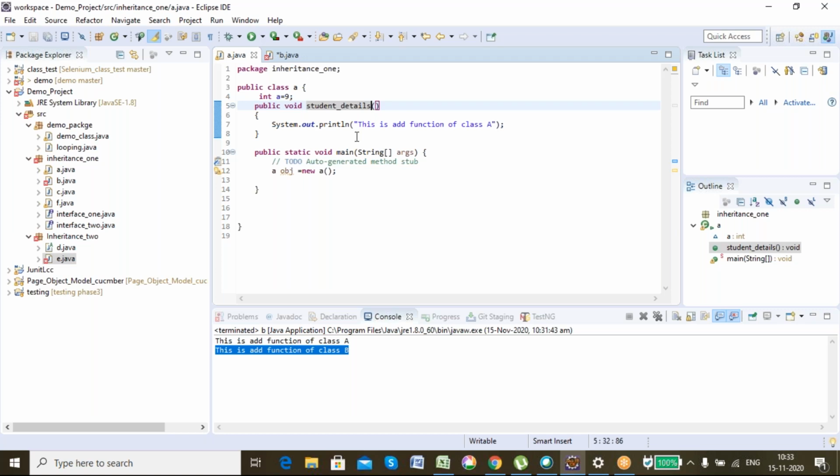But the school name and school address will be the same for all the students in the school.